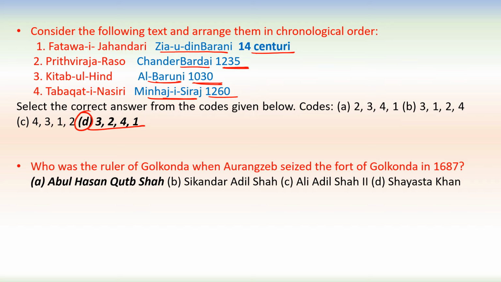Next one. Who was the ruler of Golconda when Aurangzeb seized the fort of Golconda in 1687? So this time the ruler of Golconda was Abdul Hassan Qutub Shah. So he was the ruler of Golconda at that time.